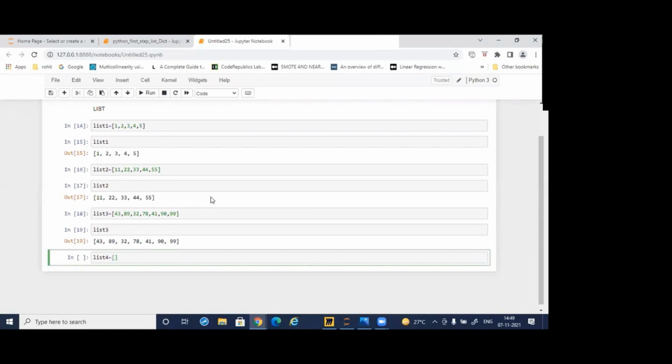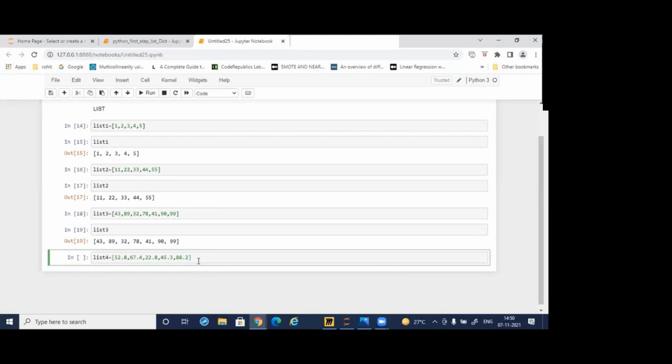Make a square bracket, and now you can write any decimal values: 52.8, 67.4, 22.8, 45.3, 88.2. In this way.